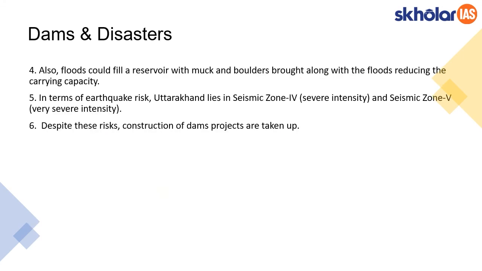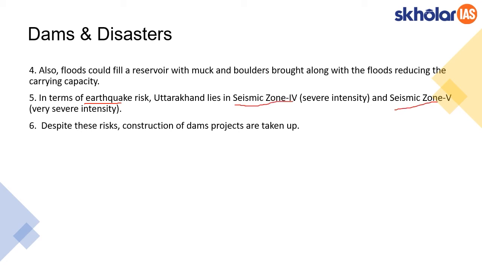And moreover, these dams are getting constructed in sites that are more prone to earthquakes. For example, the whole Uttarakhand state itself lies broadly in two zones, that is seismic zone 4 and seismic zone 5.